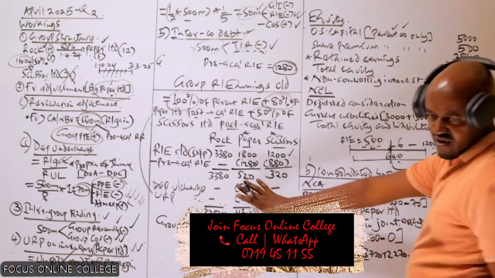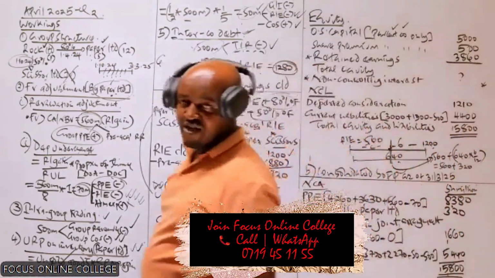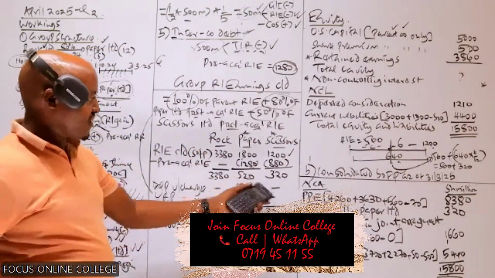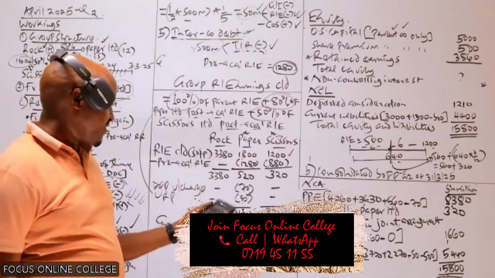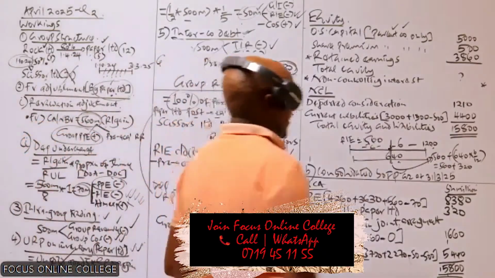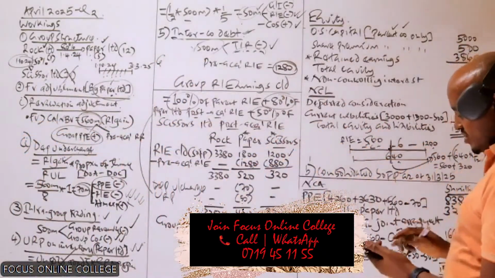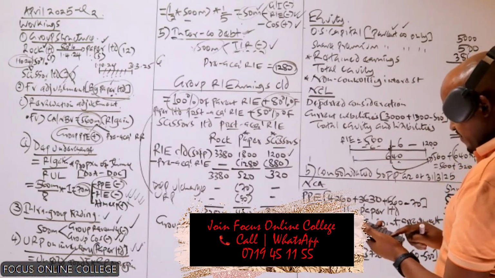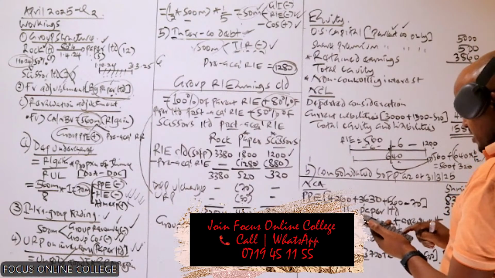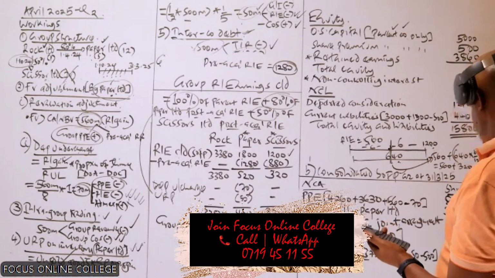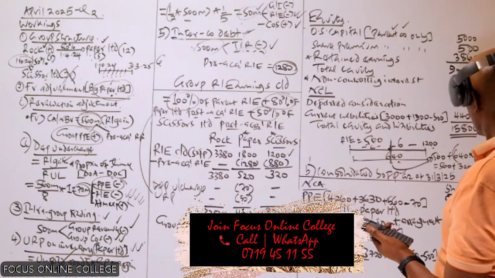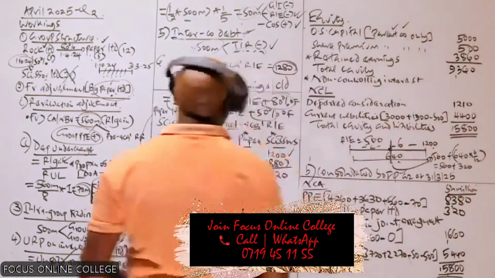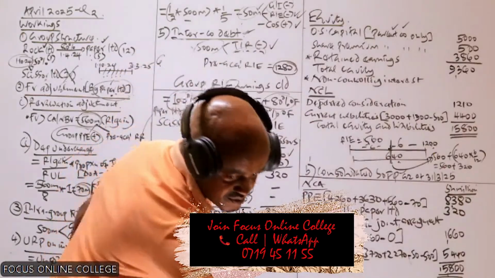Basically, you can see how the computation for this is quite demanding. And that's why I'm saying, for example, if you're doing this question in an exam, I will not advise you to compute this. Maybe first of all, you can get the total equity before computing NCI. So this will be 55 plus 3860, which basically will give us 9360.